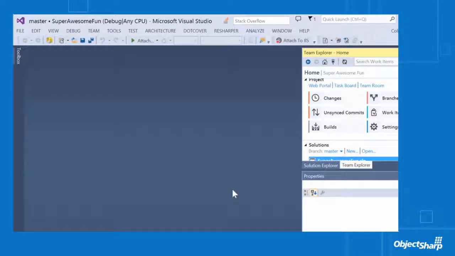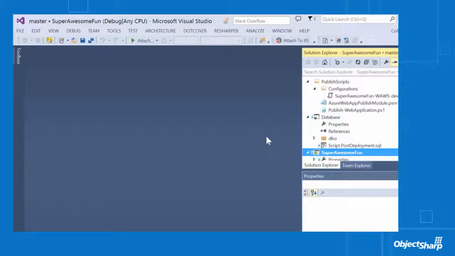While we're pulling up those work items, we'll go ahead and open up the solution that we pulled down here. Let's pull the work items, and we'll go back home, and we'll see, it's picked up superawesamefun.solution. That's our super awesome fun project. We'll get that sucker loaded up and get off and running.